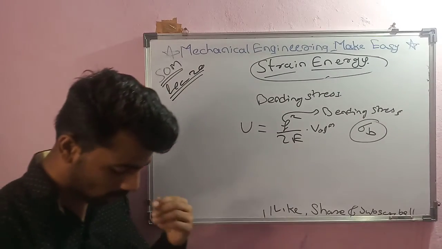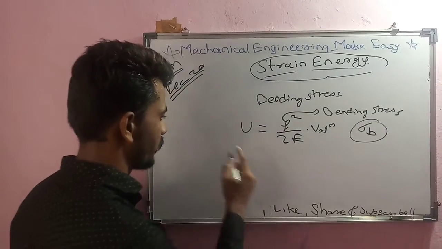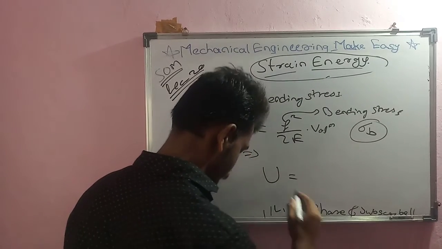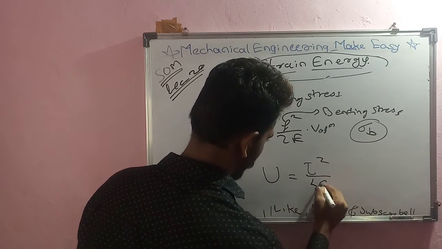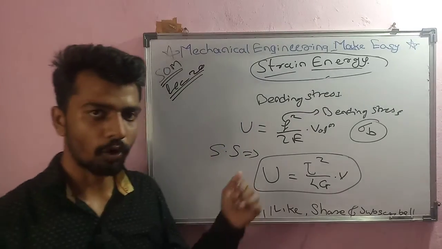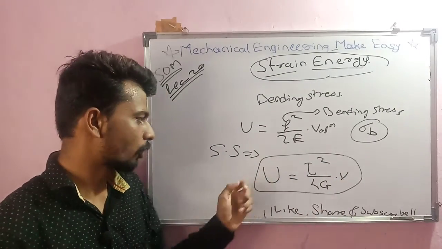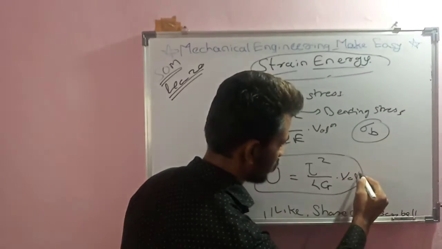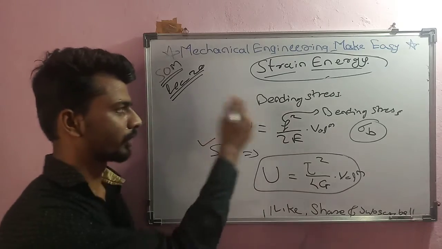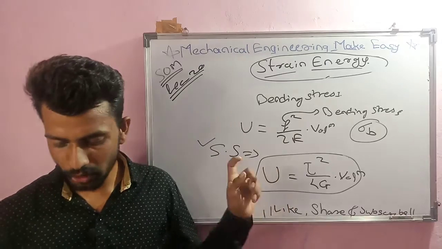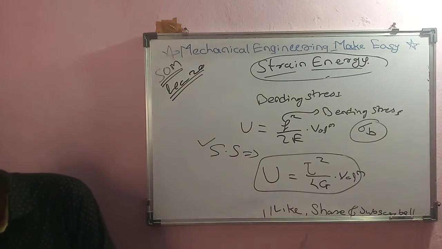Then next is strain energy due to shear stress. If there is shear stress application, then the strain energy will become again tau square upon 4G into V. Same formula that we have studied in case of torsion, the same formula is here. So don't confuse between those two formulas. V is nothing but volume of body. So this is shear stress, this is bending stress, then before that torsion, before that gradual load and volumetric stress. So we have studied this much concept, and I think this is sufficient for strain energy.